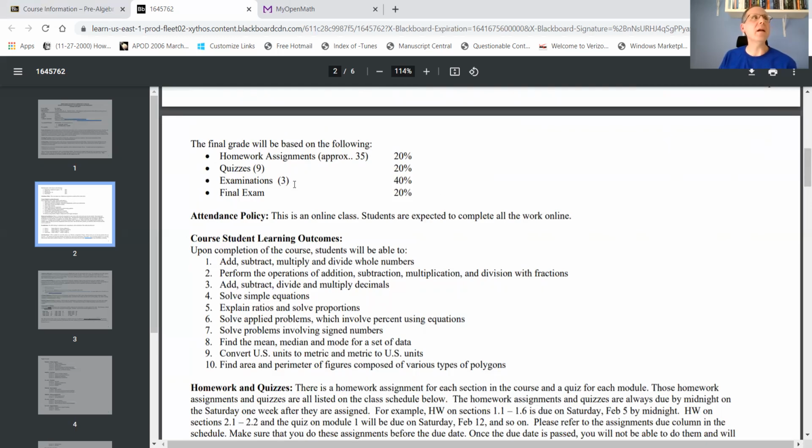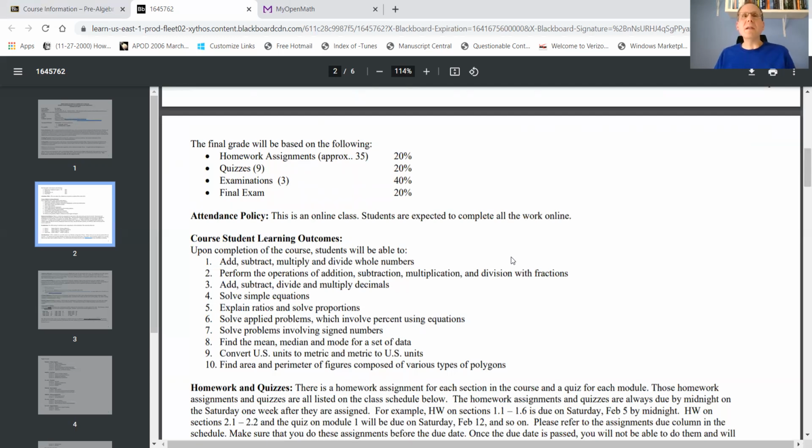There will be 3 examinations. The first exam will be after the first 3 modules. The second exam will be after the middle 3 modules, 4 through 6. And then the last exam will be on the remaining 4 modules. And then finally, there's a final exam, which is cumulative and covers the entire course. That's 20%. And these 3 exams are 40%. So it adds up to 100%.